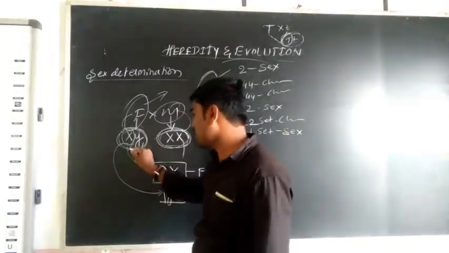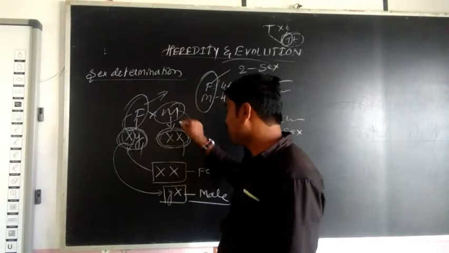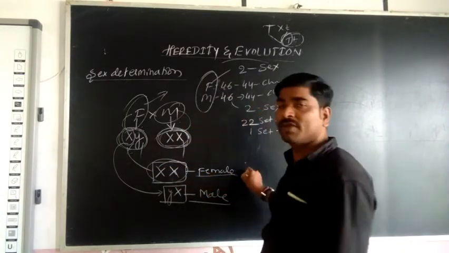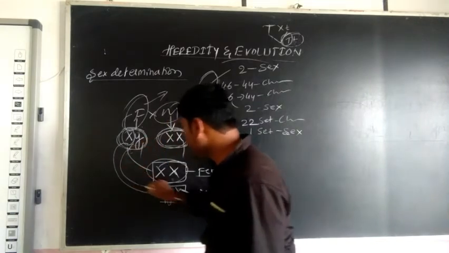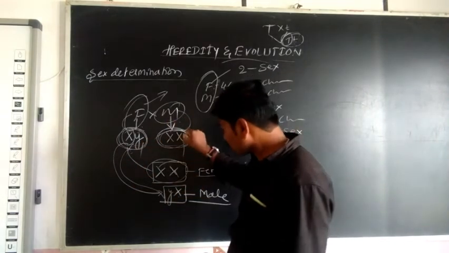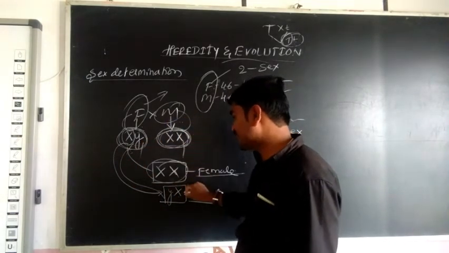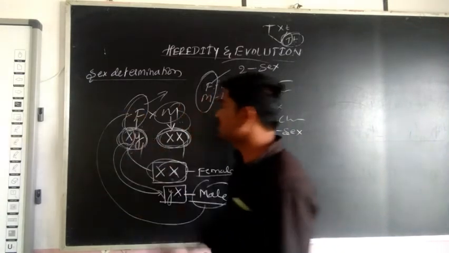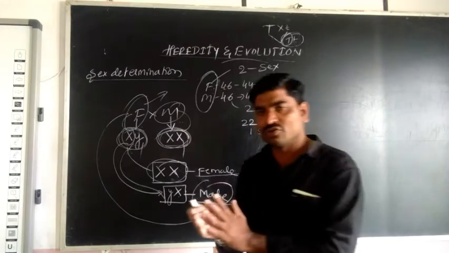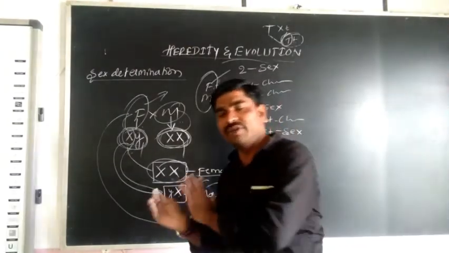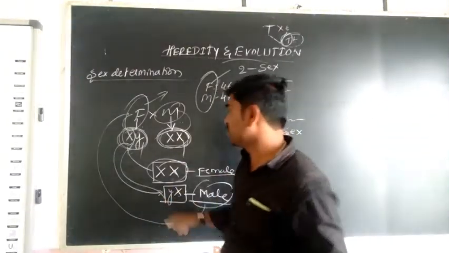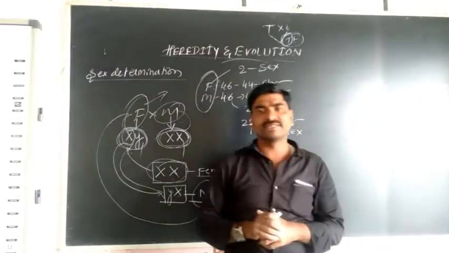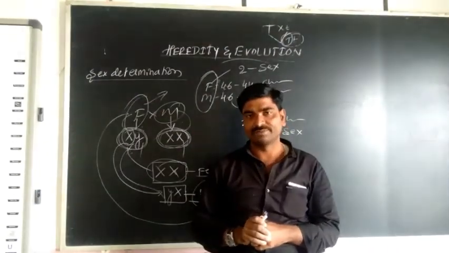If the father donates the X chromosome, and the mother always donates the X chromosome, the newborn baby becomes female. If the father donates the Y chromosome, and the mother always donates the X chromosome, XY is nothing but male. Is it clear? XX chromosomes are nothing but female, XY chromosomes are nothing but male. Is it clear? So this is the sex determination of a child.